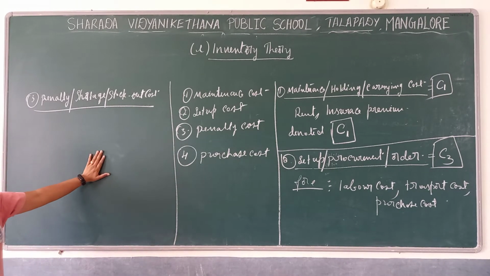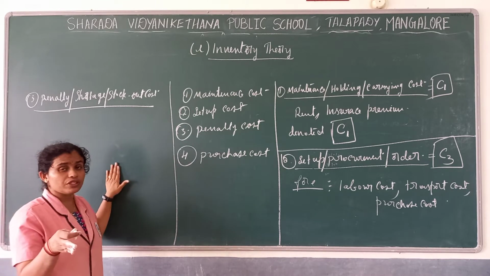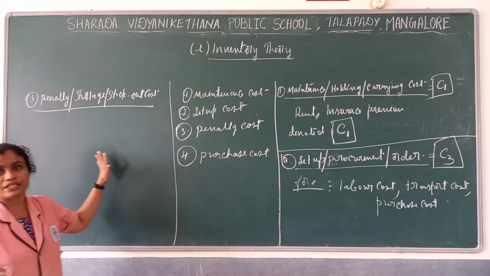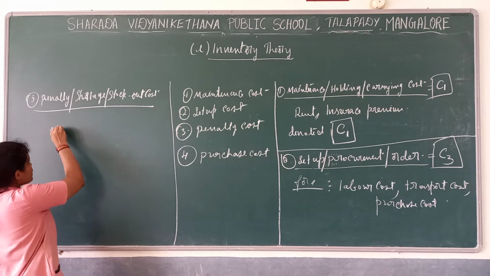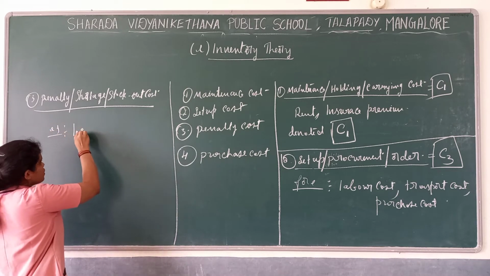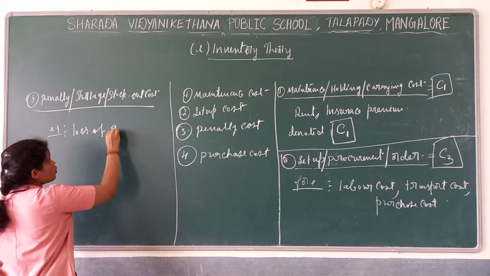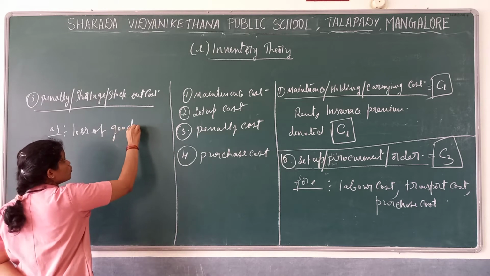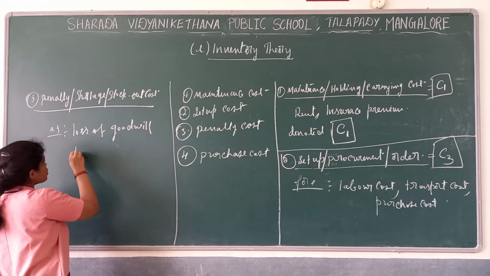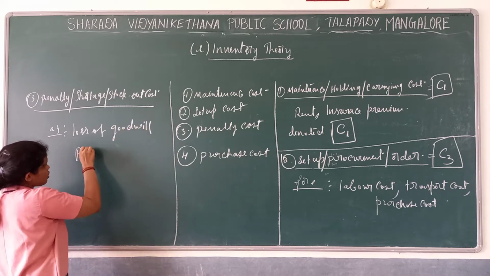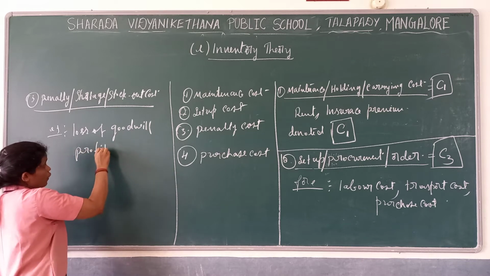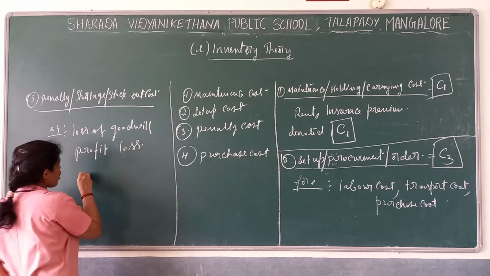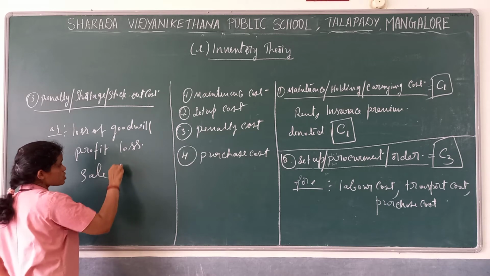So here, if we take an example, what kind of cost may incur? It may be, for example, loss of goodwill, or the profit loss, or the loss of sales.